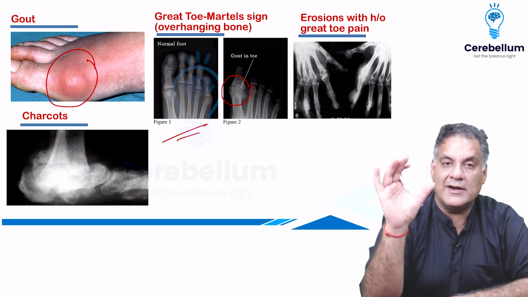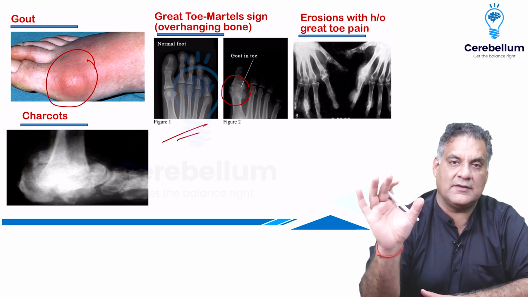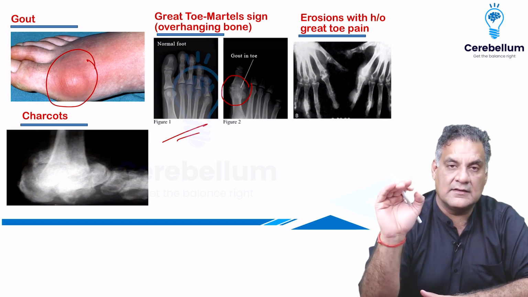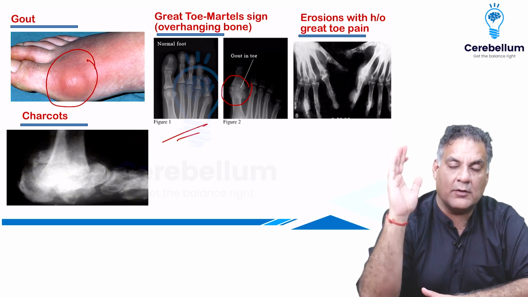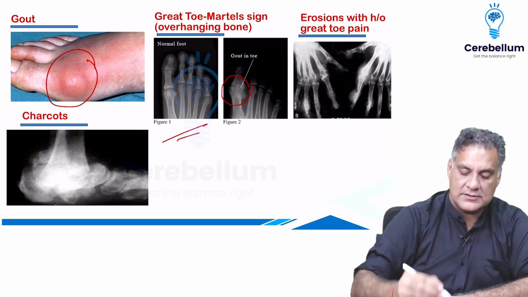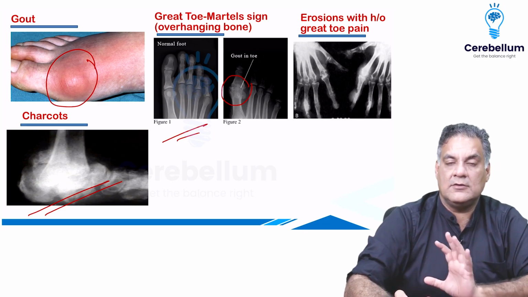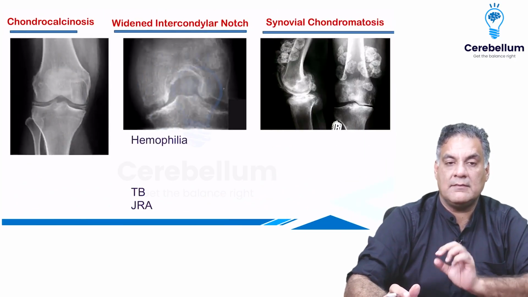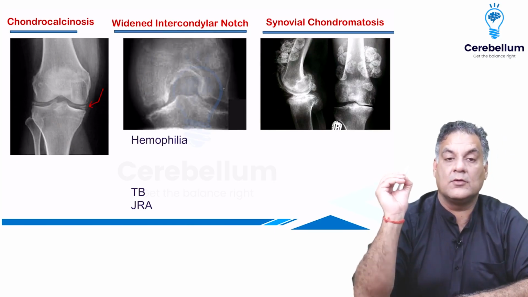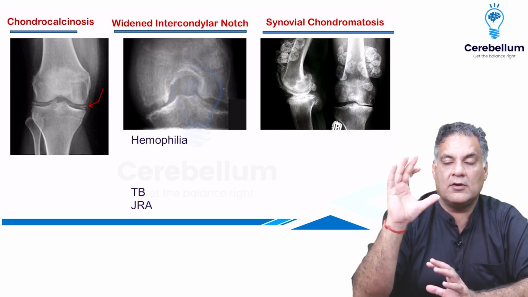Whereas in pseudogout, it is calcium pyrophosphate crystals. They are rhomboid shaped and they will cause chondrocalcinosis, that is calcification of the menisci and cartilage. Here, the crystals are rhomboid and positively birefringent. Charcot's joint in diabetes, involving the midfoot joints, is a neuropathic joint due to loss of proprioceptive fibers. Now, this is chondrocalcinosis, pseudogout.